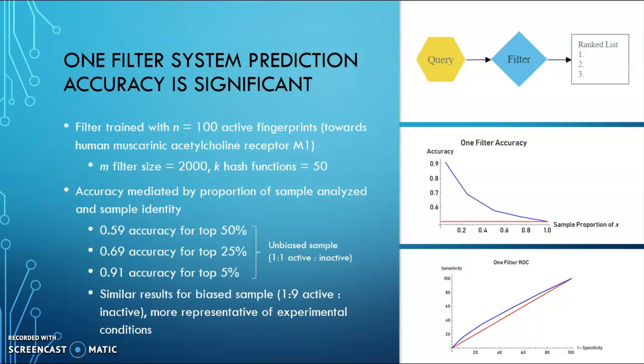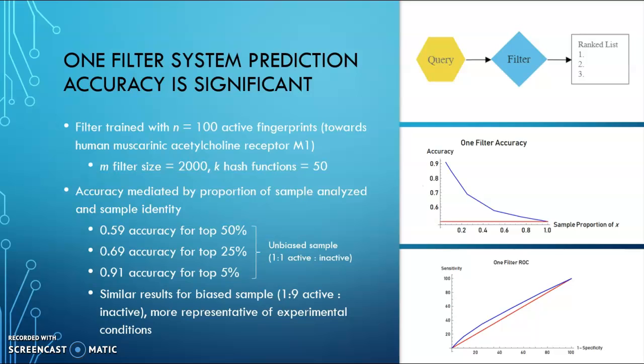Our single filter system prediction accuracy is significant. The filter size was set to 2,000 bits with 50 hash functions. Given a data set of known active and inactive molecules towards a target, this filter was trained with 300 fingerprints corresponding to active and only active molecules. 500 different fingerprints from the same data set were then evaluated by the filter, where half were known actives and half were inactives. The resulting outputs were then ranked, and the highest outputs were extracted and predicted to be active.